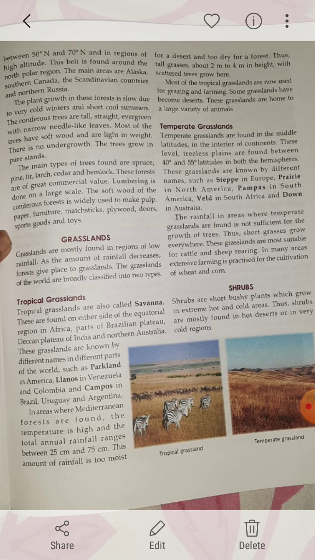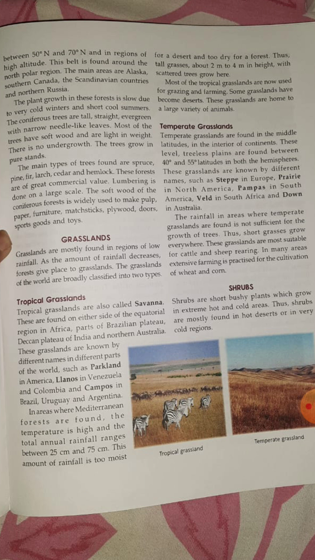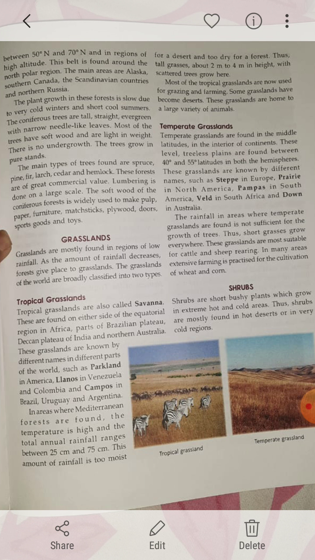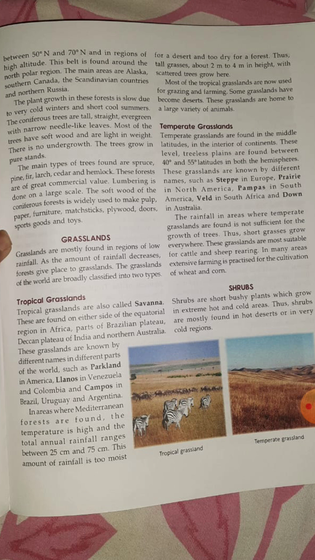Now in areas where tropical grasslands are found, temperature is very high and the total rainfall ranges between 25 centimeter and 75 centimeter. That is why the amount of rainfall is too moist for a desert and too dry for a forest.